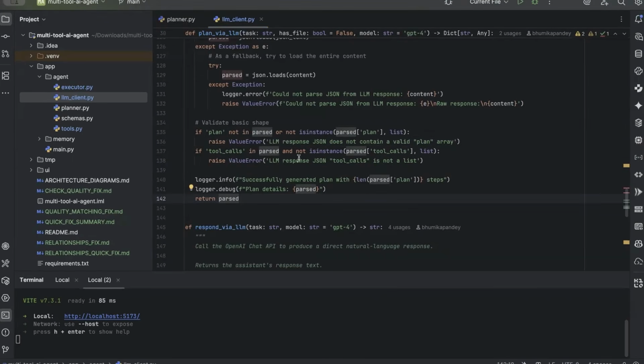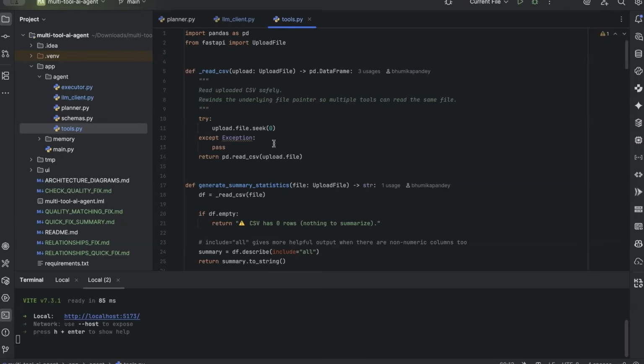Now that we have seen how plans are generated and executed, let's look at what the agent is actually capable of. And those capabilities are defined as tools. Each tool here is just a deterministic Python function, no reasoning, no guessing, just logic. Every time the planner decides when to call a tool, and the tool guarantees what happens. So you can say that this is where the correctness lives. Let's go through these ones.